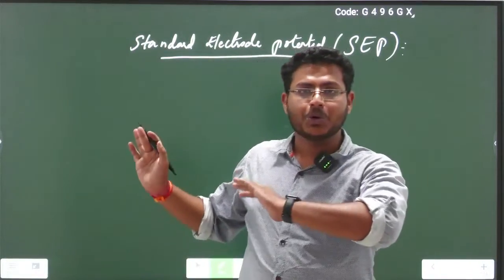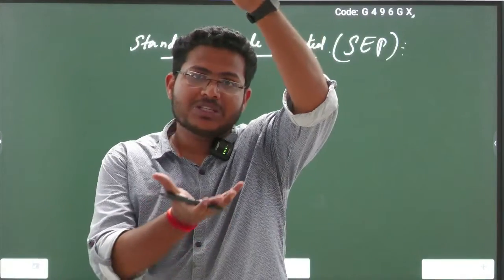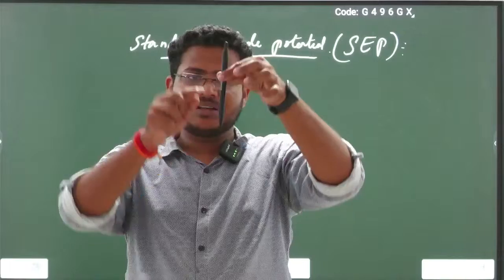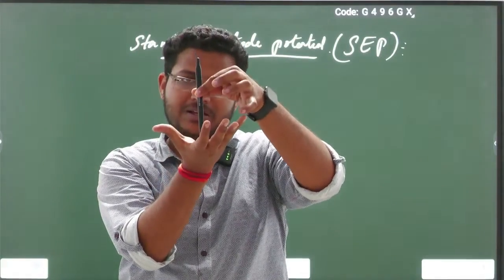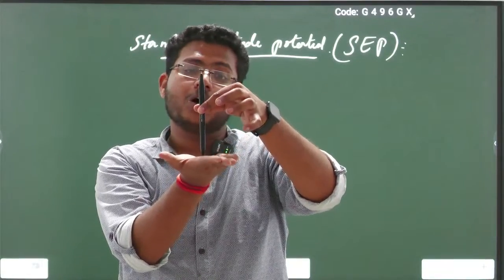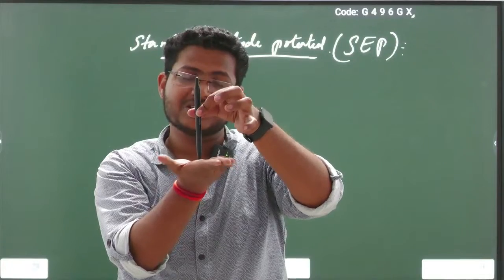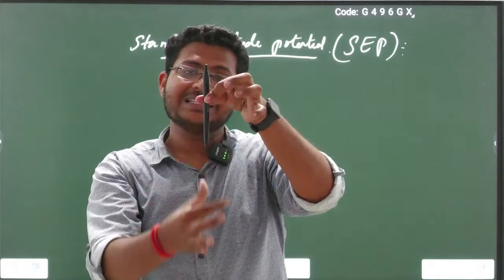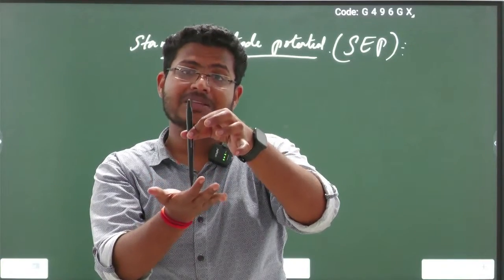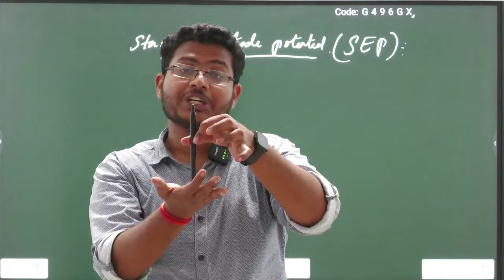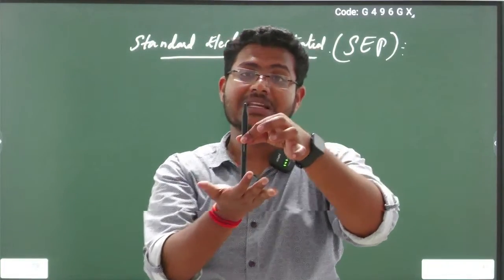Generally, in an electrochemical cell, we dip electrodes in the electrolytic solution. For example, this pen is an electrode. If this is a beaker, it contains the electrolytic solution. There is always an interaction between electrode and electrolytic solution. Due to this, there is a potential difference in the electrochemical cell.